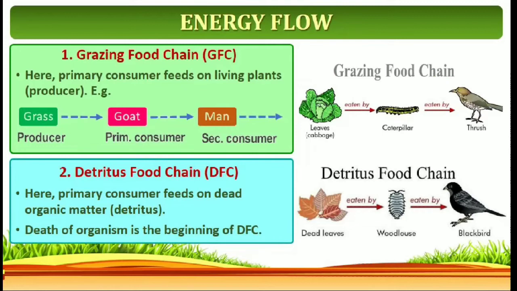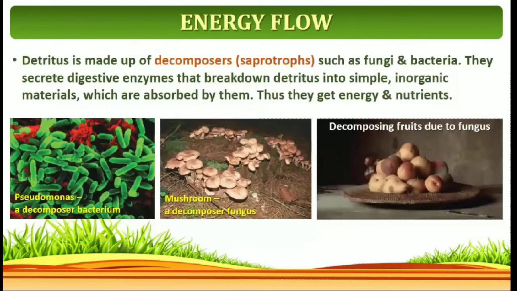So what are the two types of food chain? Grazing food chain and detritus food chain. So what is the difference between grazing food chain and detritus food chain? That also you try to remember.